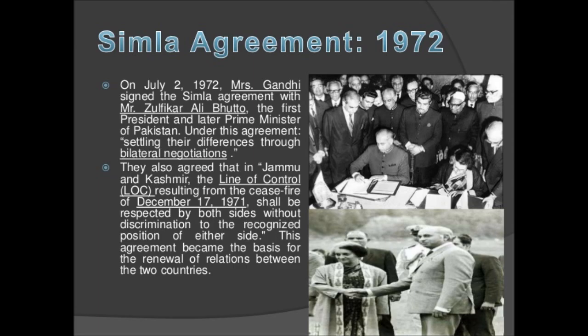1972. The Simla Agreement was signed between India and Pakistan on July 2, 1972 in Simla, the capital city of the Indian state of Himachal Pradesh. It followed from the war between the two nations in 1971 that also led to the independence of Bangladesh, which was earlier known as East Pakistan and was part of the territory of Pakistan. The agreement was ratified by the parliaments of both nations in the same year.